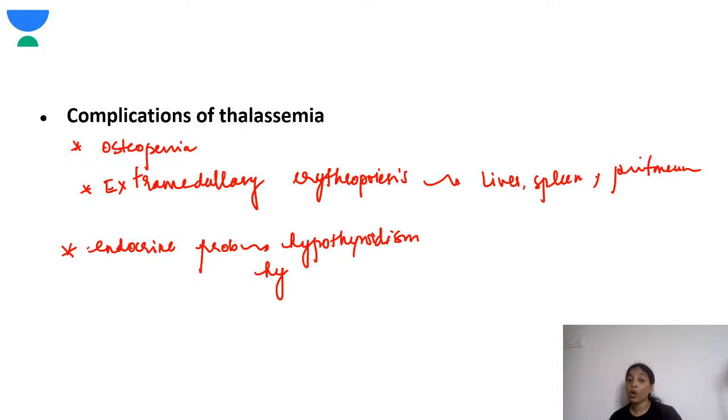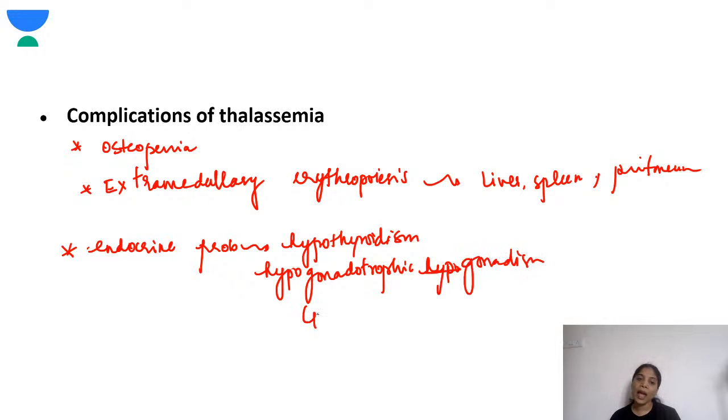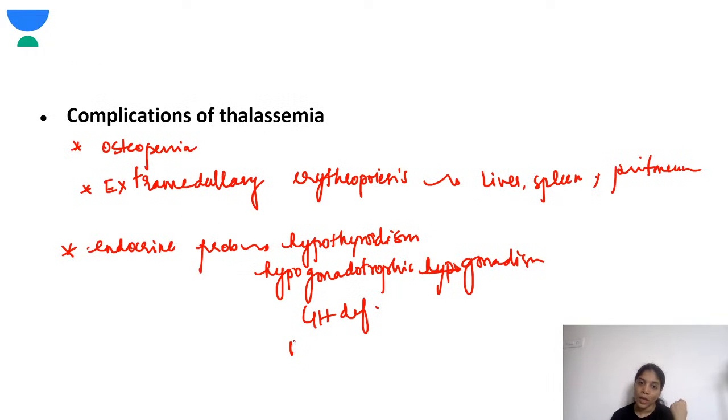They can have growth hormone deficiency. Right? So these can happen. Yeah, diabetes mellitus. Yes, very good. So these are the endocrine problems.